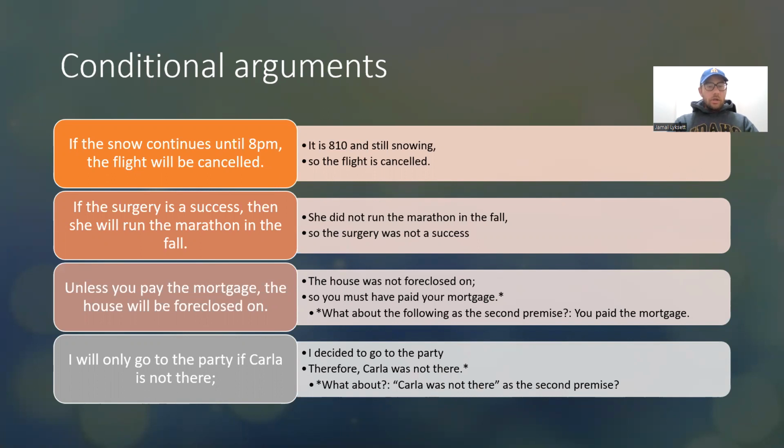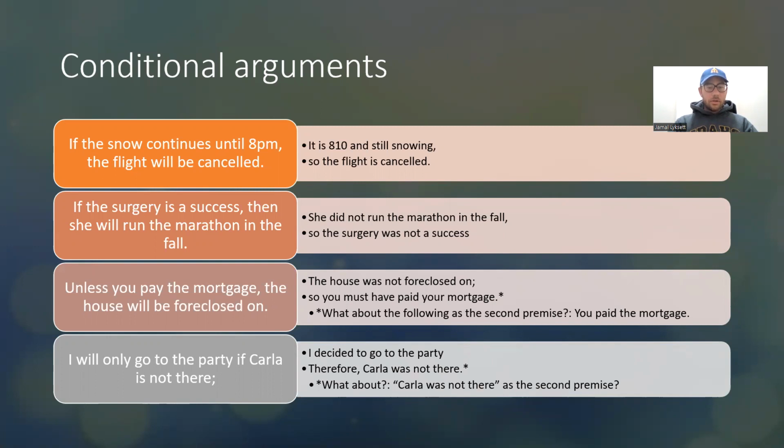All right, let's look at another one. If the surgery is a success, then she will run the marathon in the fall. She did not run the marathon in the fall, so the surgery was not a success. Now we can ask, is that one a valid argument? We know if the surgery is a success, then she will run the marathon. She did not run the marathon, so the surgery was not a success. So that's a valid argument.